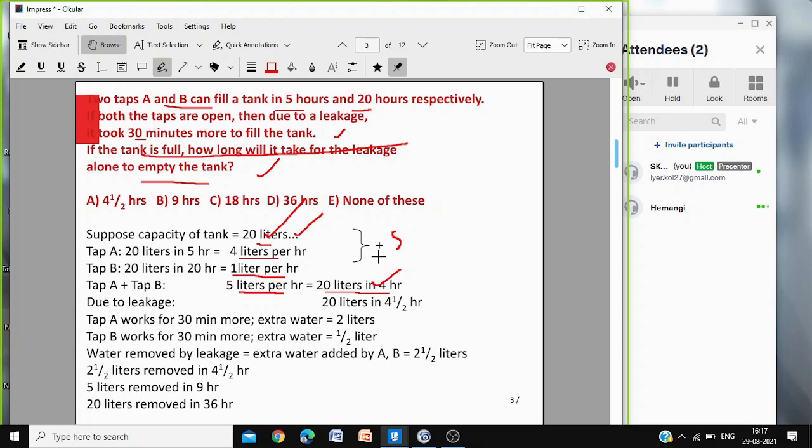Yes, sir. Now, but it is taking half an hour more. It is taking 30 minutes more extra. That means due to the leakage, it is taking 4.5 hours.